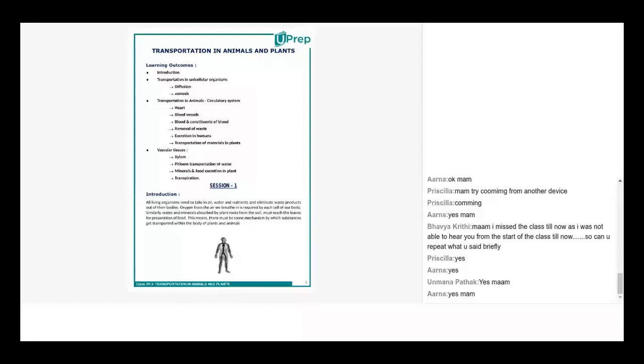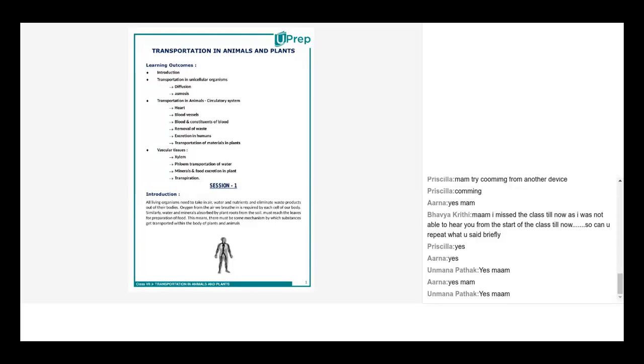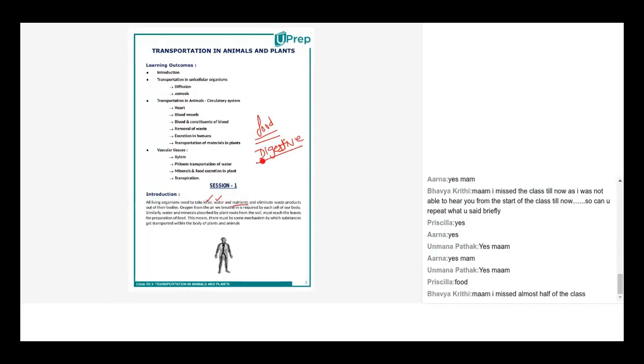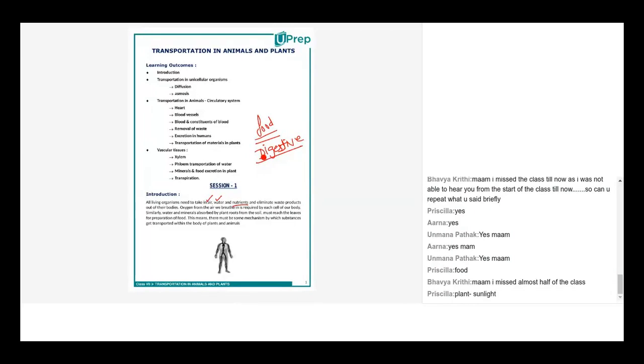Material, which net substance which are being transported. We discussed air, we discussed water, and now we'll be discussing nutrients. So from where do we get the nutrients? We get the nutrients primarily from the food that we eat, right? When we studied the digestive system, we had studied that the food particles get broken down into smaller substances, and